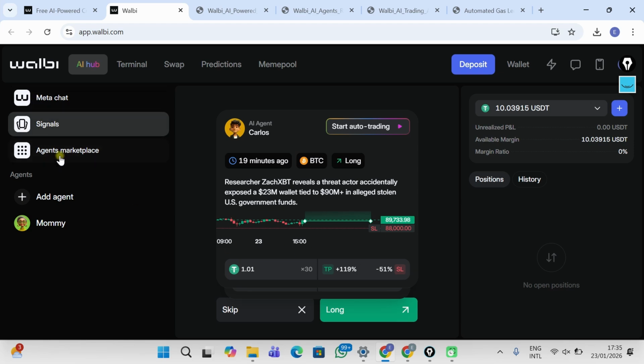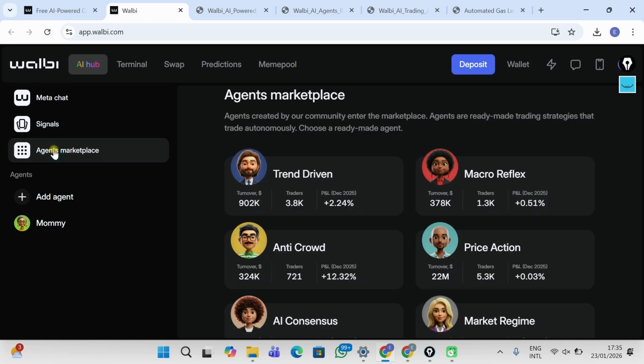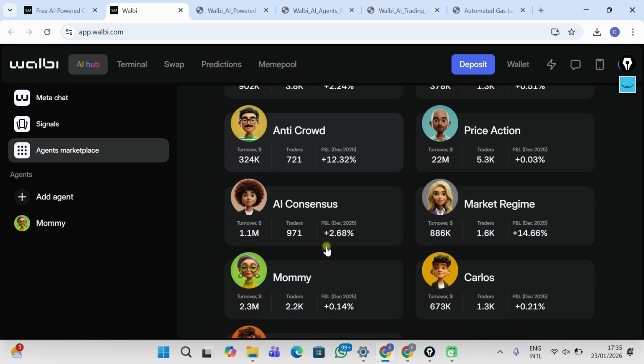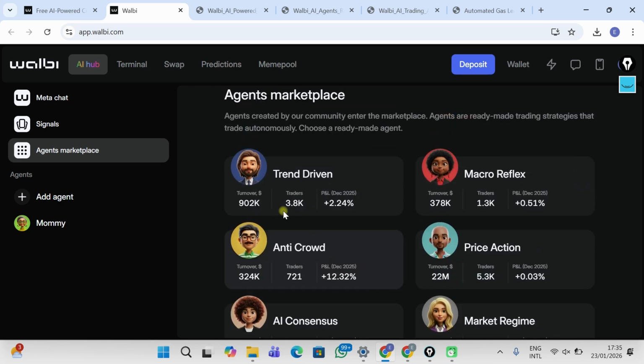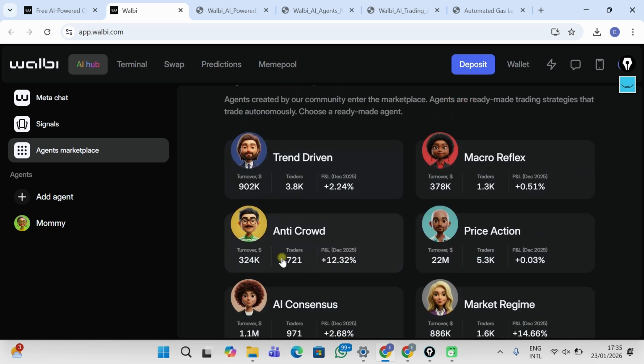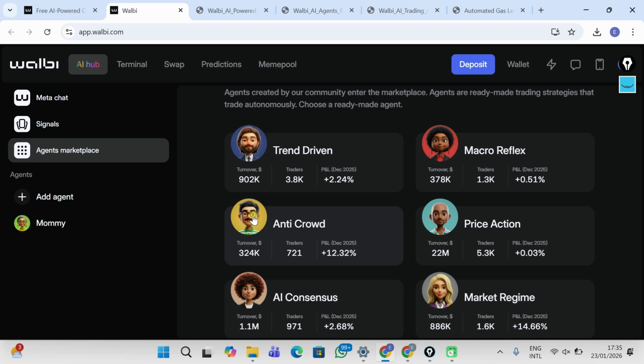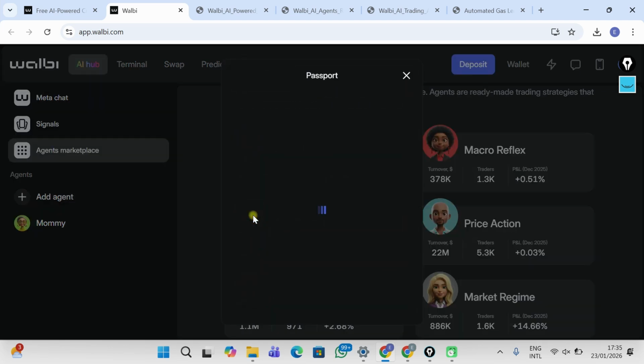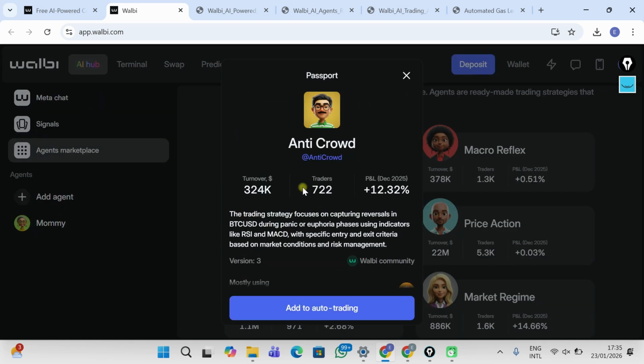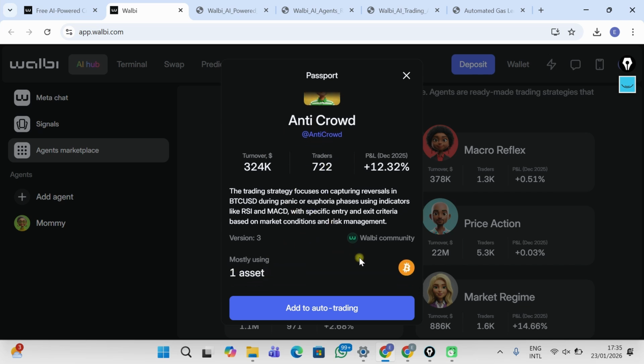So which agent am I going to use? Maybe I should test everything. Okay, let's start with anti-crowd, this guy. Let's see how this guy works. Okay, anti-crowd. So when you click on an agent for the first time, you see what it trades. It trades Bitcoin most of the time. So add to auto trading. So okay, let's add it. I want to add this to my agent portfolio.